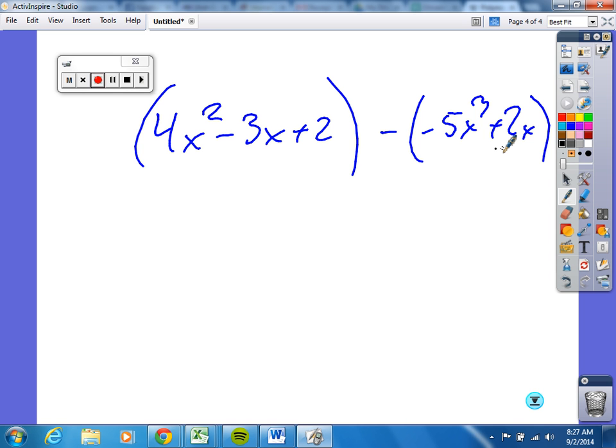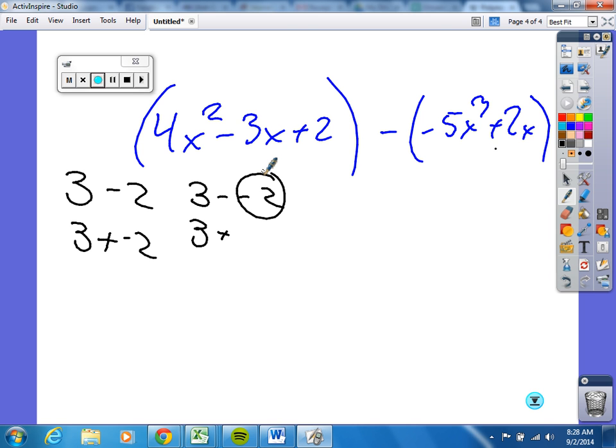But when I was teaching pre-algebra, if I had 3 minus 2, my class was not allowed to write this in the core. They could never write a subtraction. Does anybody remember what they had to do? You had to switch that to be 3 plus a negative 2, right? I was never allowed to write subtraction. I always had to add the opposite number of what was there. So if I had 3 minus a minus 2, we would be 3 plus the opposite. What's the opposite of negative 2? And hence why a negative changes into a positive. Does that make sense?